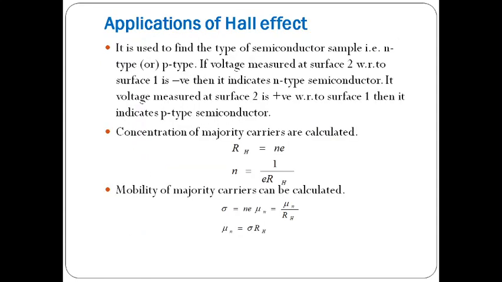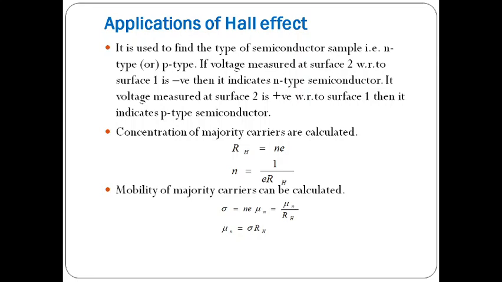Applications of the Hall effect. That means, what is the application of the Hall effect? It is used to find the type of semiconductor. The Hall effect is generally applicable only for metals and semiconductors. So it is used to find the type of semiconductor, that means either it is n-type material or p-type material.